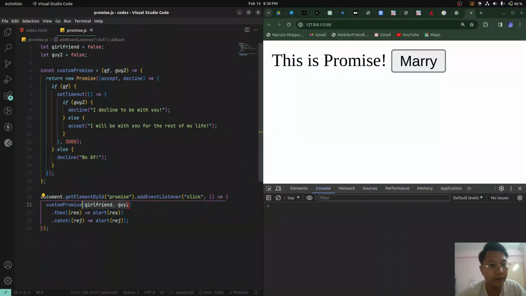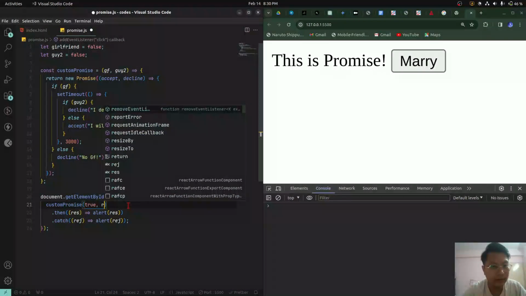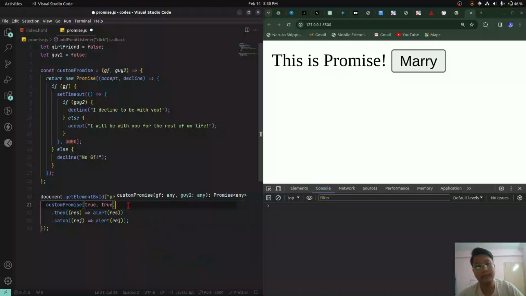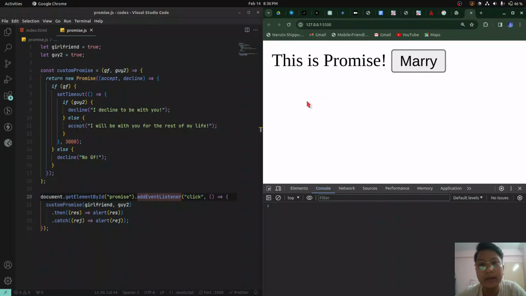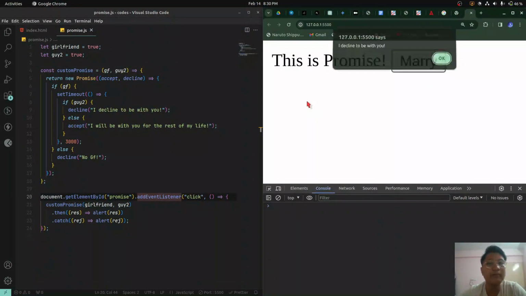If you go back to the video, I was using it something like this, right? I was saying that girlfriend is true and guy 2 is also true. In that case, we can simply pass girlfriend and guy 2 right here and say true there and true there, which means girlfriend is true, guy 2 is true. So we have this, "I decline to be with you." If you click on this, it'll wait for 3 seconds and it will say "I decline to be with you."